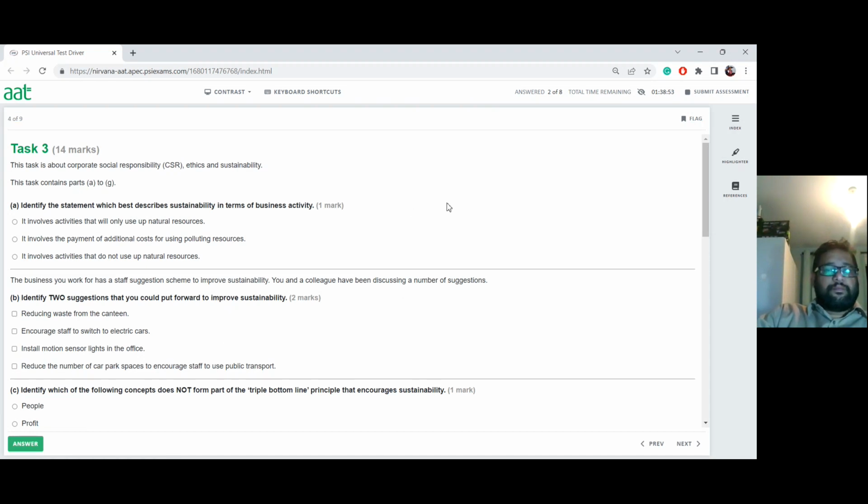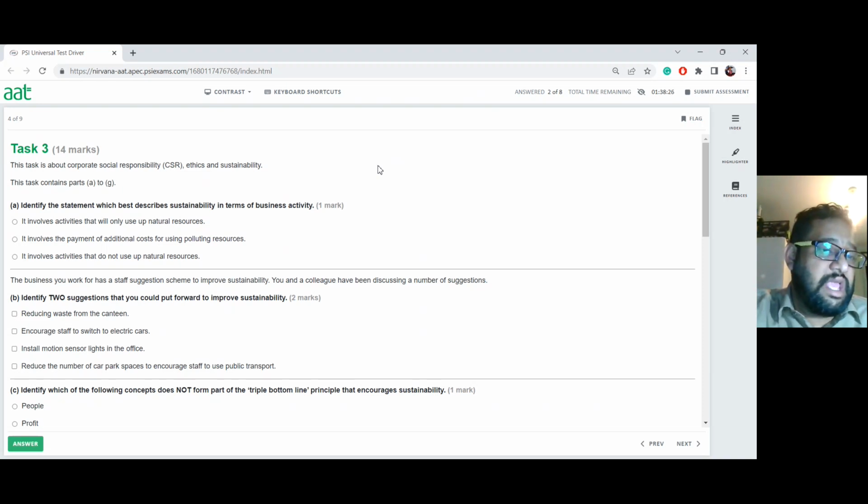Now, task number 3. This task is about corporate social responsibility, CSR, ethics, and sustainability. Now we have to read our statements carefully. They're given to us, and then we have to decide whether they are appropriate for what is being asked. So, identify the statement which best describes sustainability in terms of business activity.